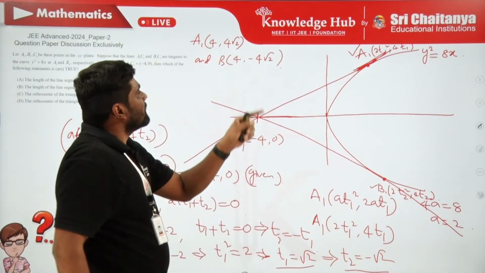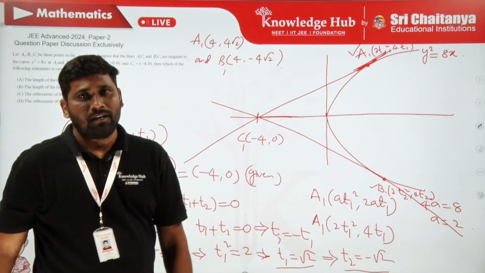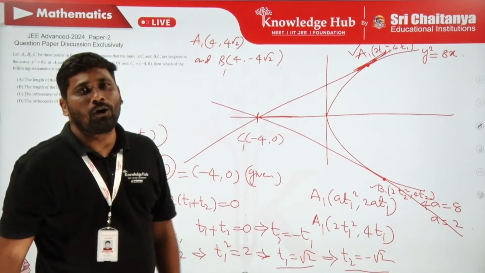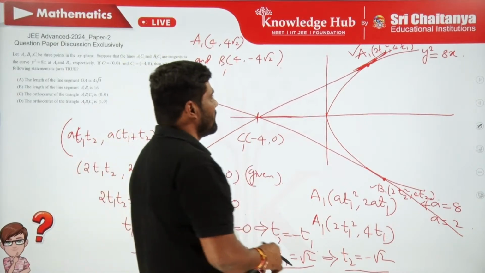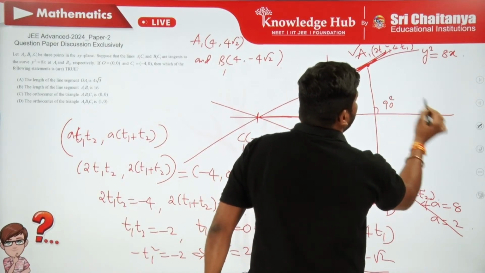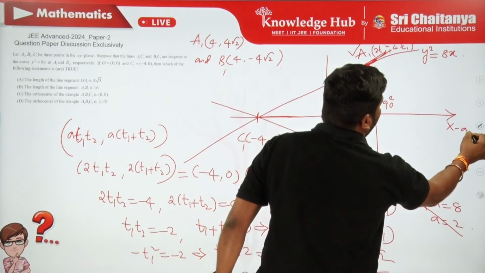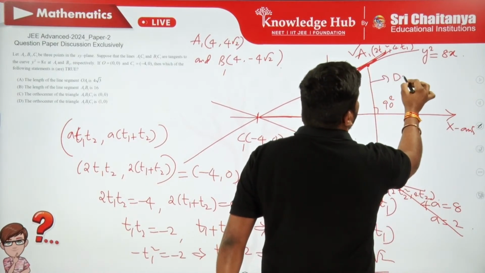It means that the x coordinates of both points are the same, so these 2 points are along a line which is parallel to the y axis, perpendicular to the axis of the parabola. Means it can be considered as a double ordinate.